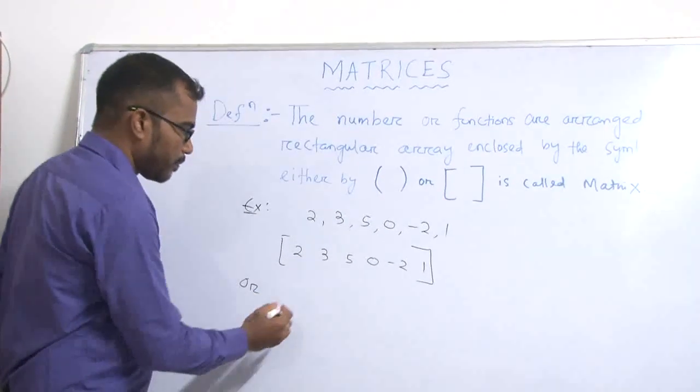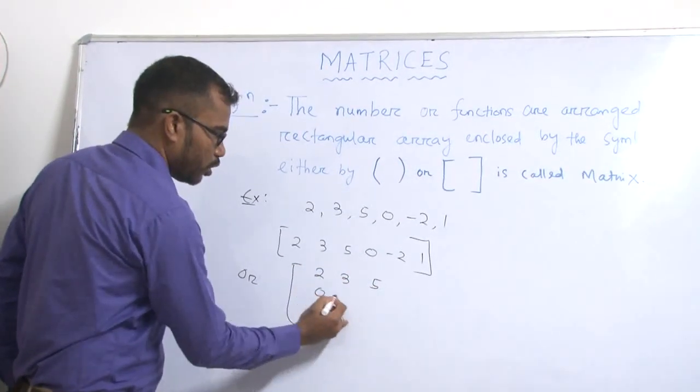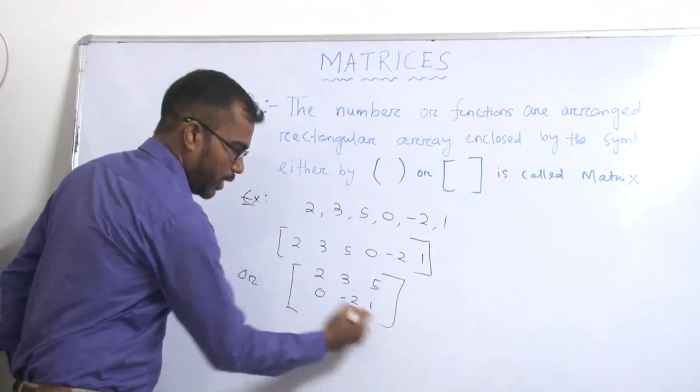Or we can write 2, 3, 5, 0, -2, 1 in another arrangement. It is another type.